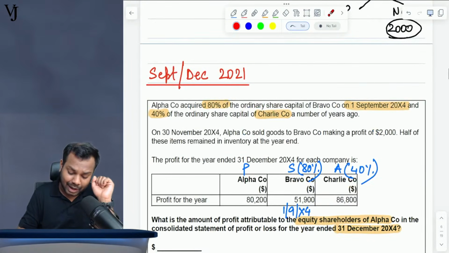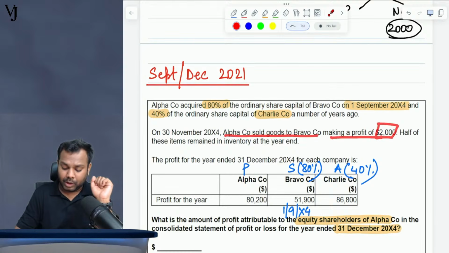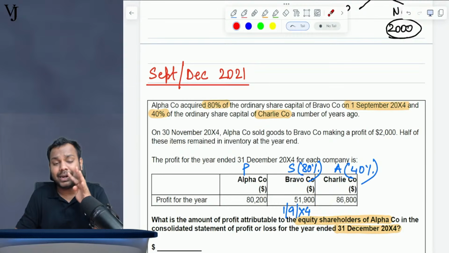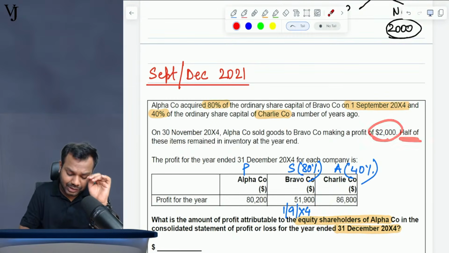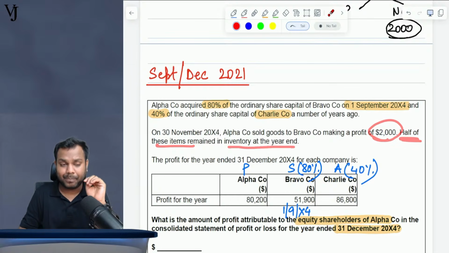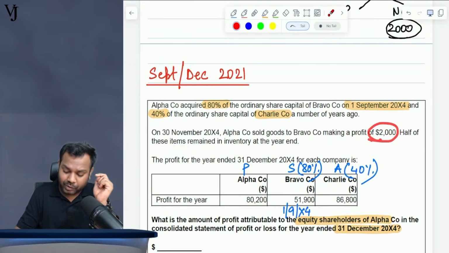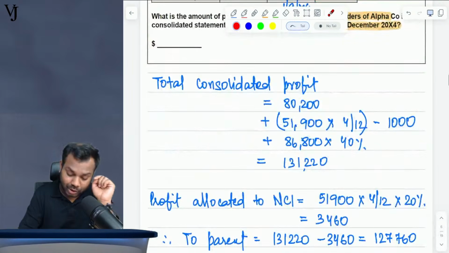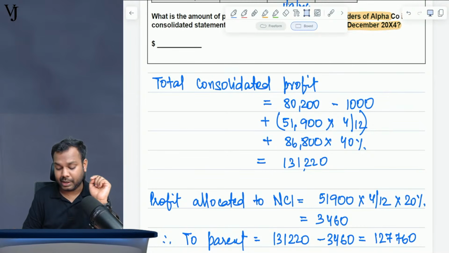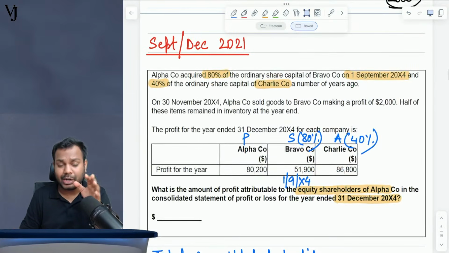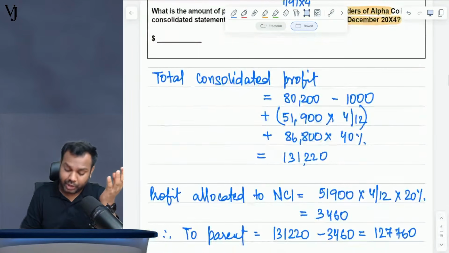Now here it says Alpha company sold the goods to Bravo at a profit of 2,000. It means Alpha company has done an intra-group transaction with Bravo. Half of these items remained in inventory at year end, so half of this profit is unrealized. So minus 1000 should be done here, because Alpha company has sold the goods. So we reduce the profit of Alpha company.